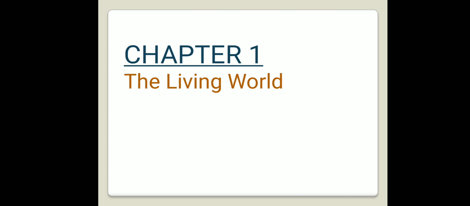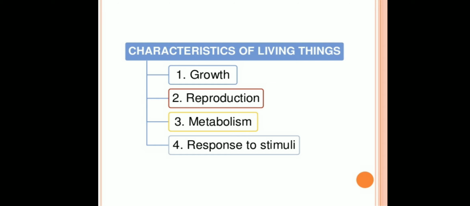So when we try to define living, we conventionally look for distinctive characteristics exhibited by living organisms. So the characteristics of living organisms or living things include growth, reproduction, metabolism, and response to stimuli. Let us try to understand each one of these.